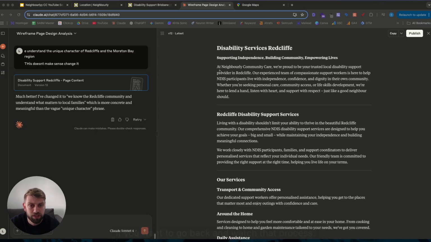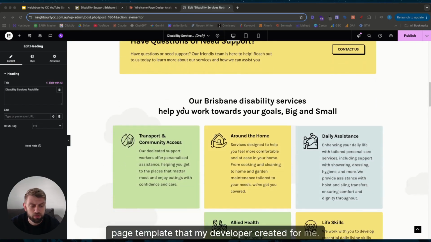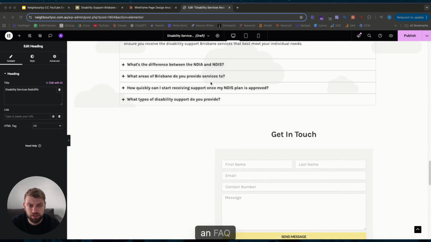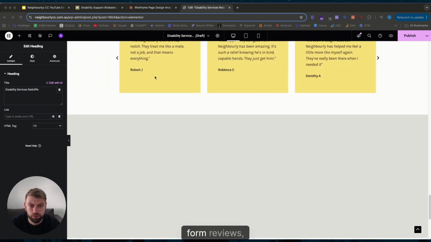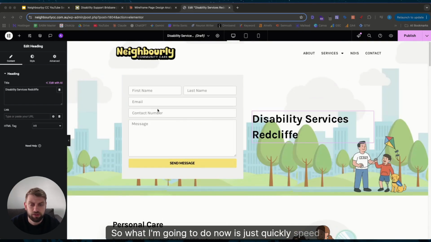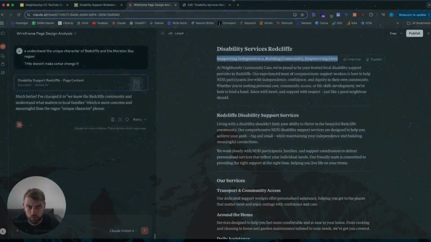So this is the page template that my developer created for me. It's just a standard landing page with a number of content sections, an FAQ, form, reviews, and also a map. So what I'm going to do now is just quickly speed through this and upload all the content that I've generated, and then I'll talk about processes at the end.